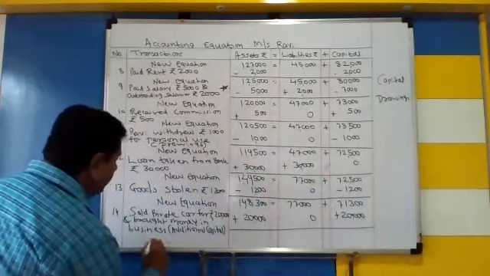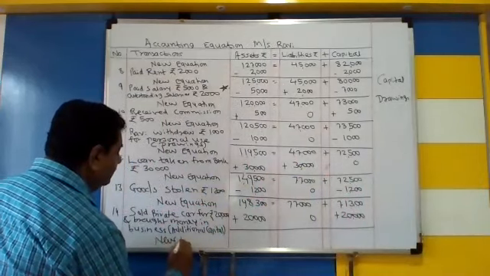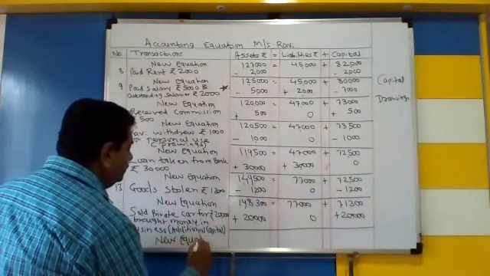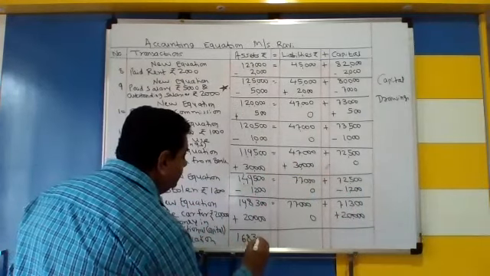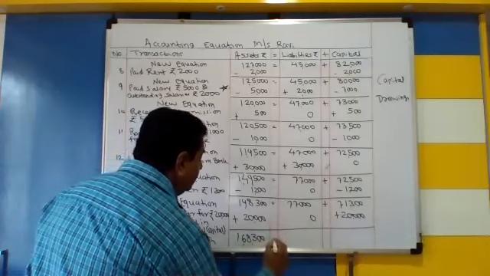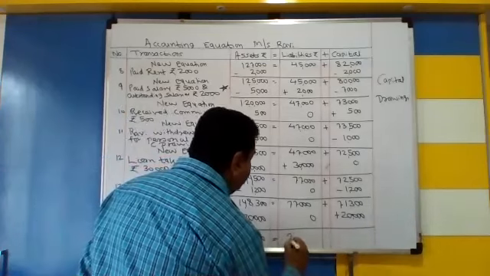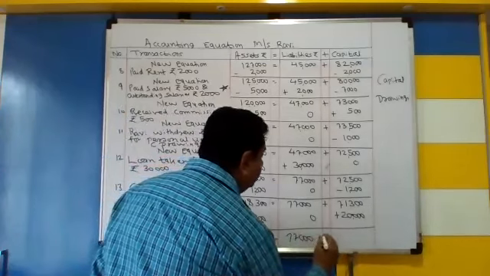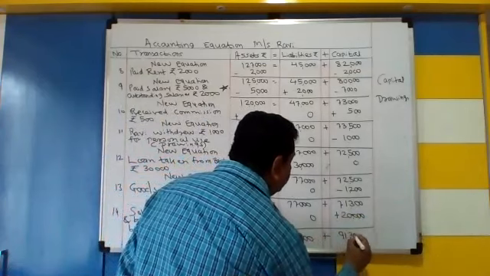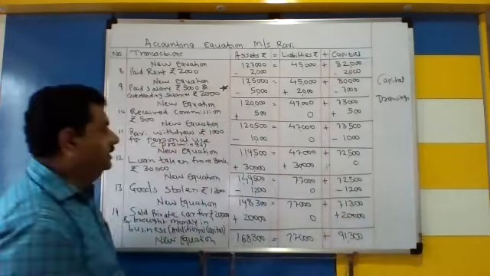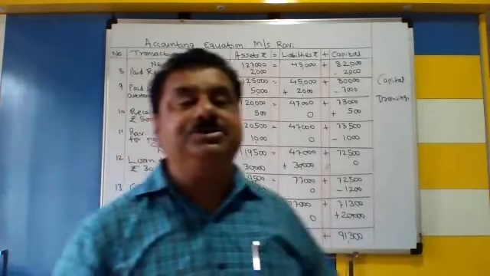So, what is the new equation you are getting? New equation you are getting is 1,68,300 is equal to 77,000 plus, total it, 91,300. The total must be matched.